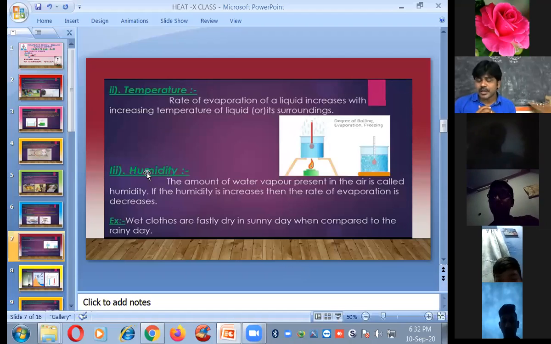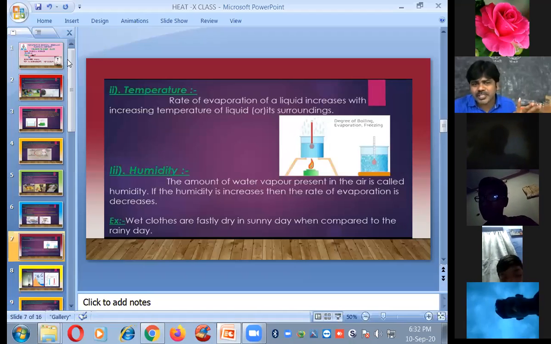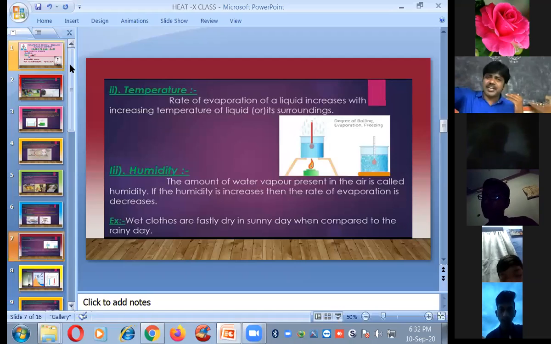By the sun's heat, this water is converted into vapor by the evaporation process. That means the vapor reaches the atmosphere or the air.